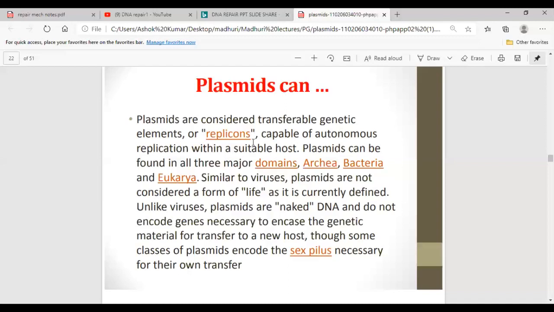Means it is not a complete entity to ensure the survival of the cell, though some classes of plasmids encode the sex pili necessary for their own transfer. In conjugation, we can see some cells forming a conjugation tube. The genes responsible for this conjugation tube formation are present on plasmids.